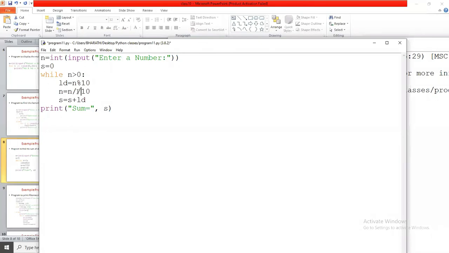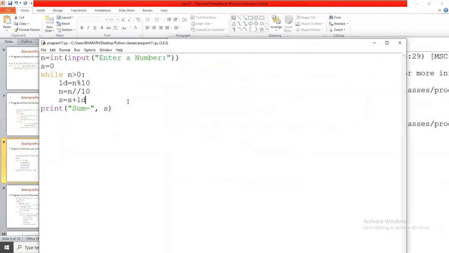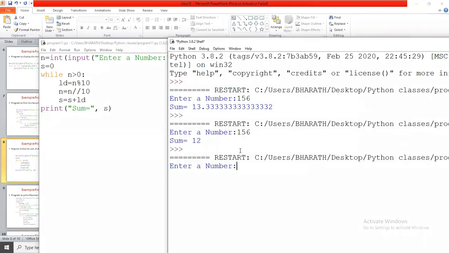Okay. So now we execute the same program. If I give 156, now it returns 12. We execute one more time. If I give 1 2 3 4, now it displays 10: 1 plus 2 plus 3 plus 4, 10.